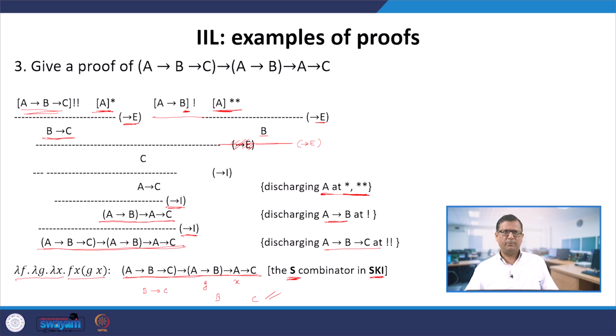So in all these three examples that we have studied, first we have understood how to give a proof in IIL. Then we have shown that we can view the formula as a type. If that be the case, then we are asking whether we have a lambda term that has this type. And indeed for all these examples we have found a lambda term that has the type. So this intuitively gives us some correspondence between types, formulas and lambda terms, and how these proof structures are linked.